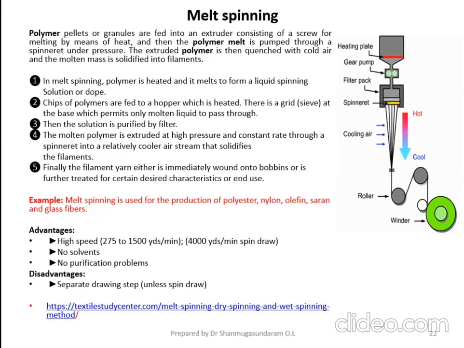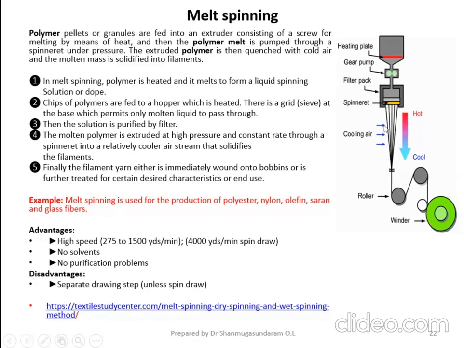I will tell you why the fiber has a circular cross section, and why we produce fiber with an elliptical cross section or sometimes a dog bone cross section. If you change the cross section of the fiber, definitely the fiber property will vary. Those things I will be discussing in the forthcoming classes. Then the polymers come out in filament form.